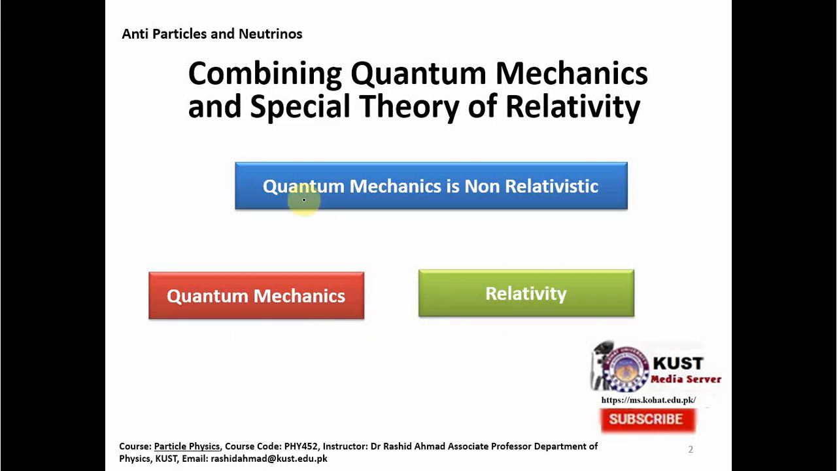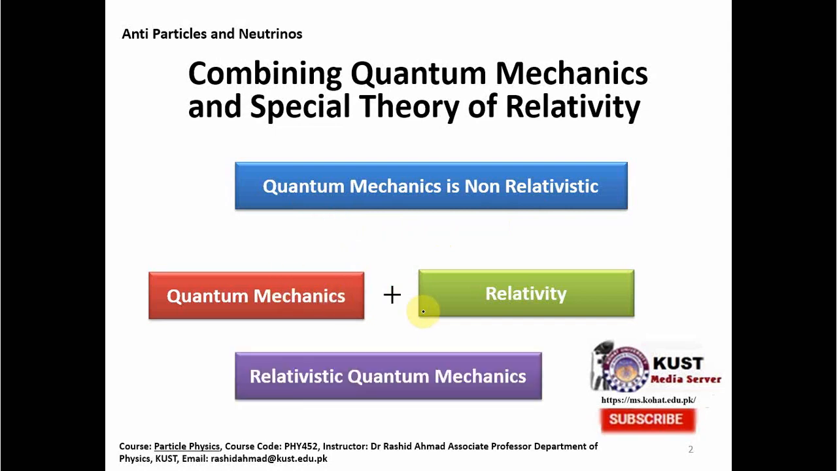Because, as I will show you in a moment, quantum mechanics in its original form is actually non-relativistic, which means that quantum mechanics does not obey the special theory of relativity. So what people started to do is to combine these two theories, quantum mechanics and relativity, to obtain relativistic quantum mechanics.